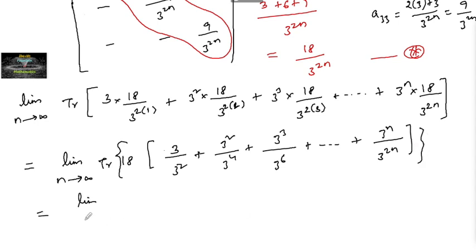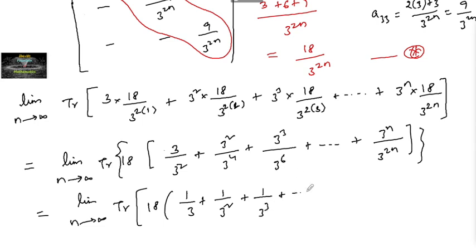Now if I simplify this part, limit n tends to infinity of trace of 18 times [1 by 3 plus 1 by 3² plus 1 by 3³ and so on to 1 by 3 to the power of n].